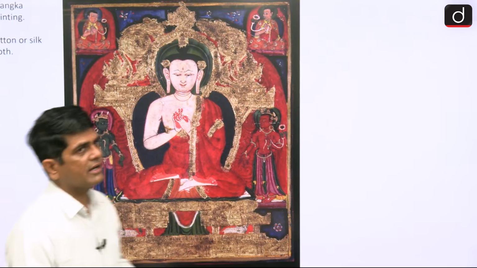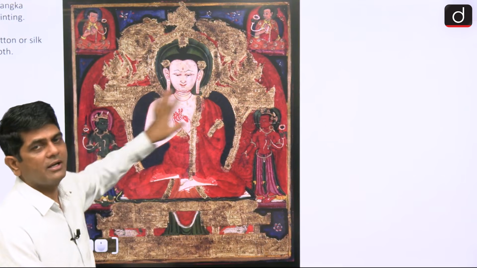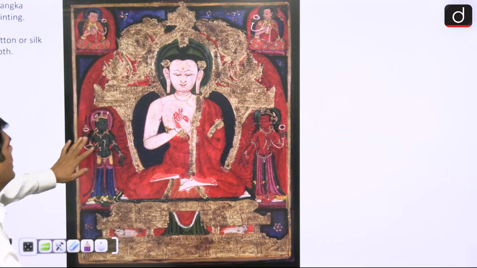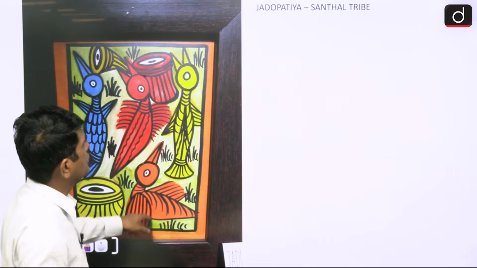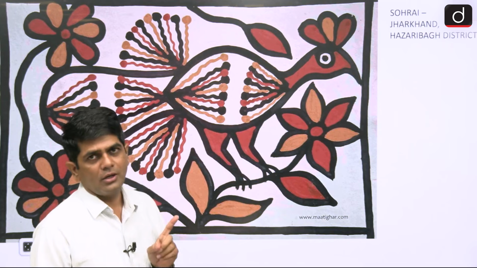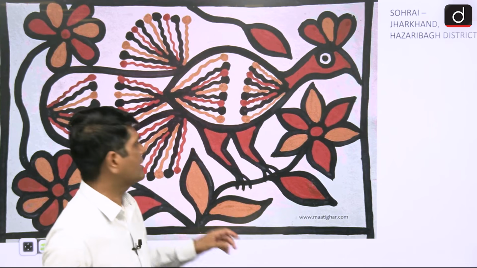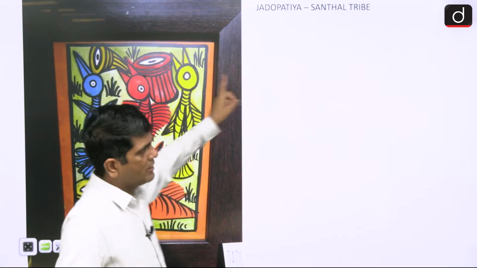Now this is Thanka painting, already discussed. Thanka painting is practiced in which part? Ladakh region. And here illustrations are done on cotton or silk cloth. Jadopatia painting. Jadopatia, Sohrai and Kohbar. Remember dear, all are in news. So Jadopatia, Sohrai, Kohbar, all are where? In Jharkhand. Jadopatia is practiced by the Santhal tribe.